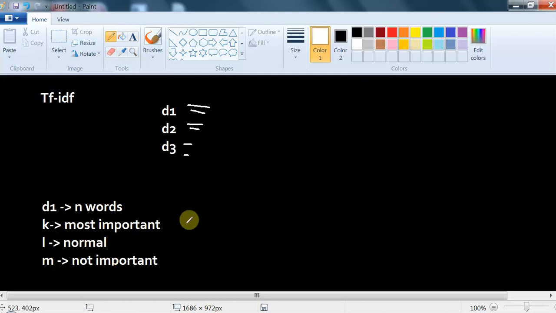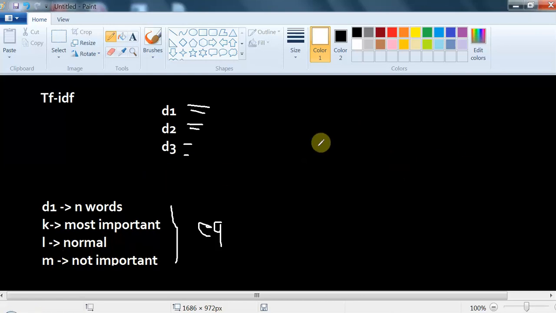Suppose I have treated each word equally. If I treat each word equally, then what do you think? Will it give us a good result? No, it will not, because we are treating each word equally, but we have to assign more weight to the words which are most important, and less weight to the words which are not important. So this is actually the reason behind TF-IDF: we do not want to treat each word equally. We will give weights to the words.